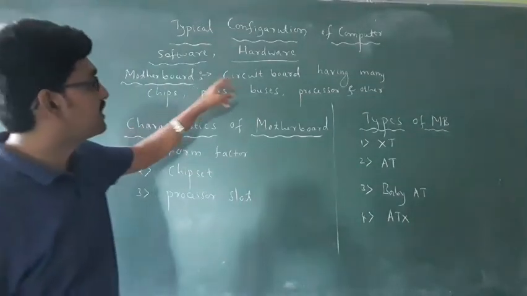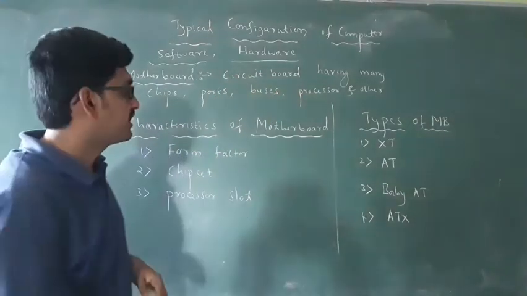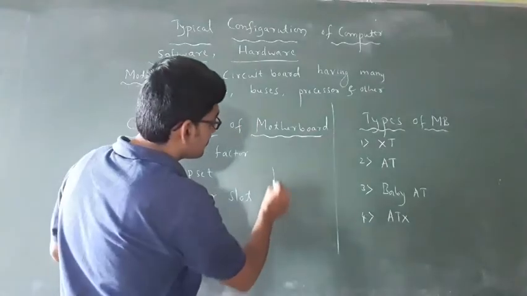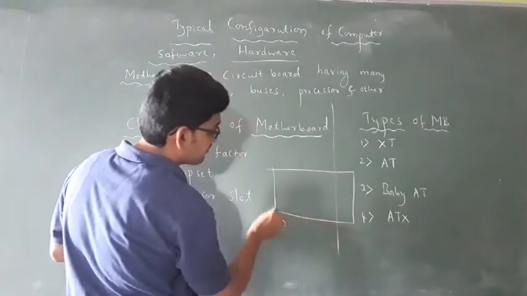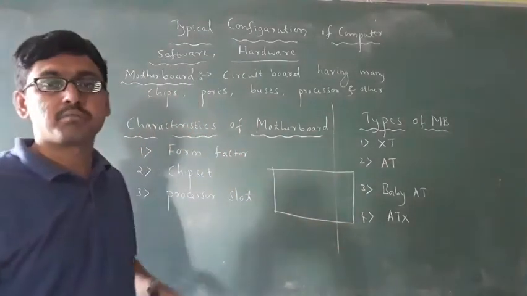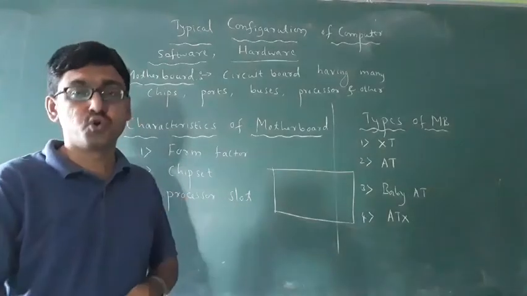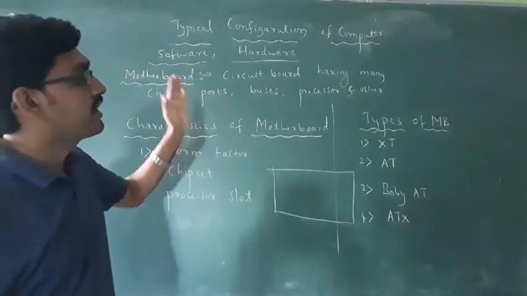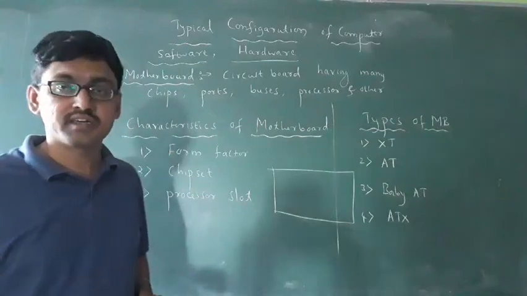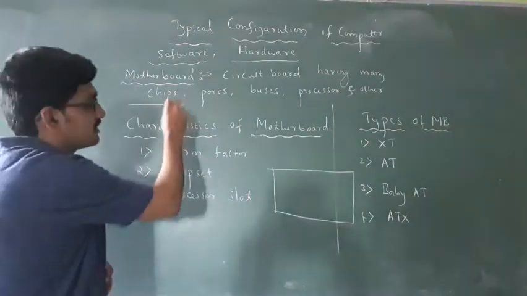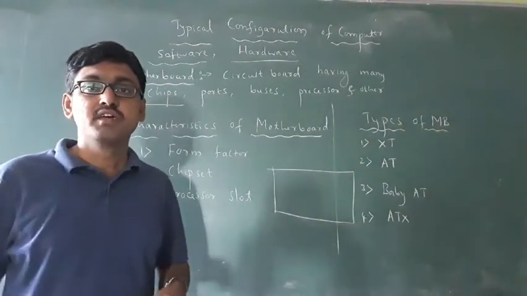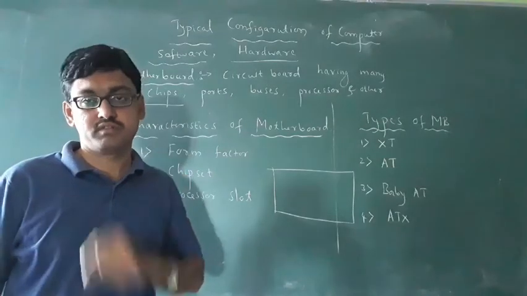See, motherboard means it is a circuit board. It is like a rectangle box. It is a circuit board having so many components like chips.